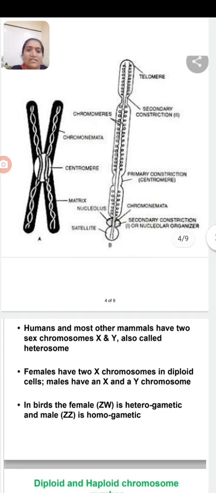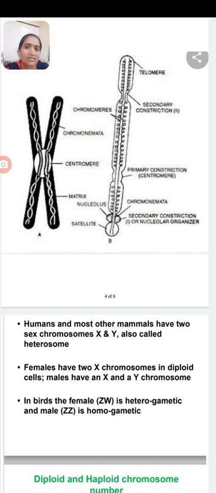These chromatids of a single chromosome are known as sister chromatids. If two chromosomes lie near each other, their chromatids are known as non-sister chromatids. Both chromatids are joined together by a centromere.